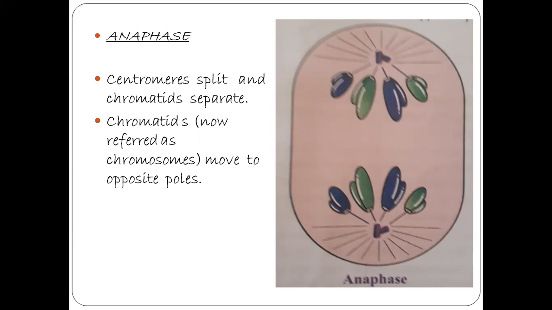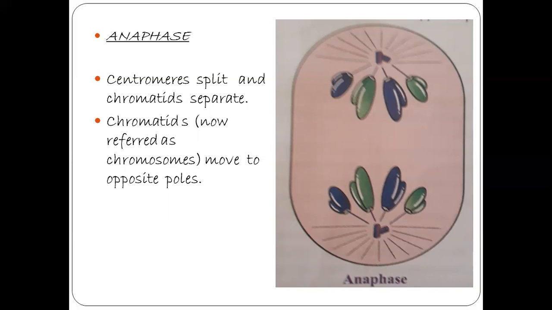On both pole sides, 4 chromosomes are present. Those are chromatids, but of course we call them daughter chromosomes. Only chromatids are separating, so each chromatid acts as a daughter chromosome. There is no change in the number of chromosomes.